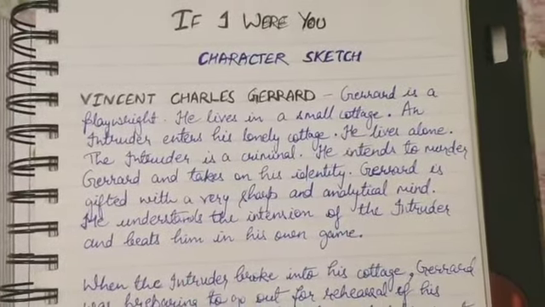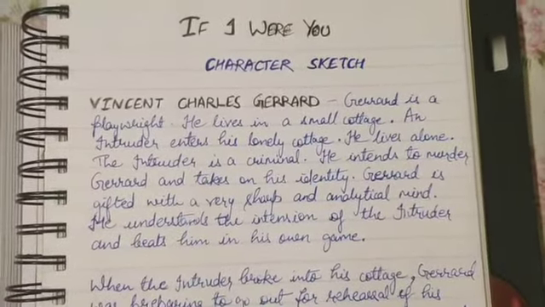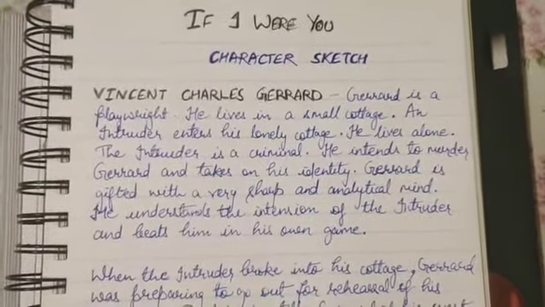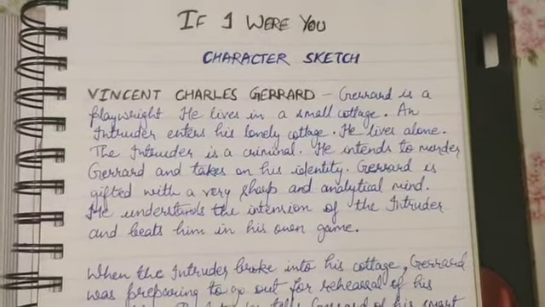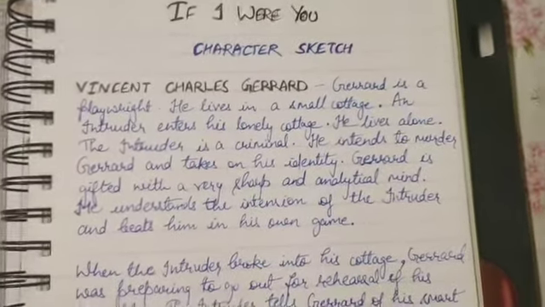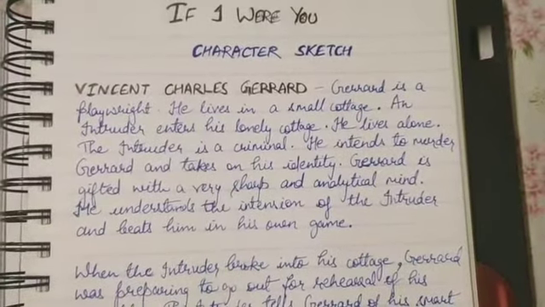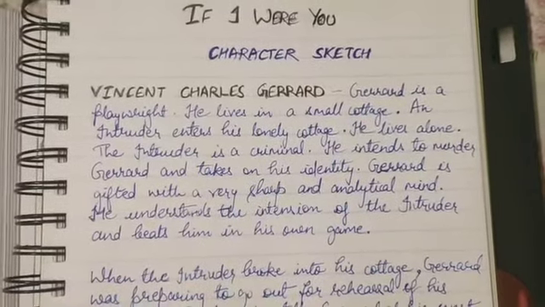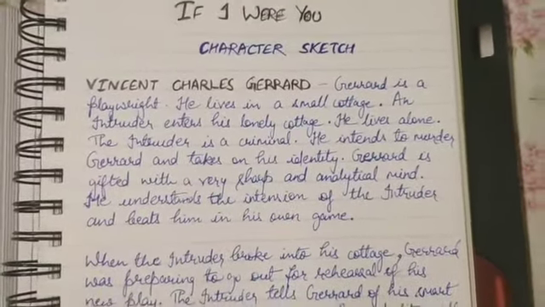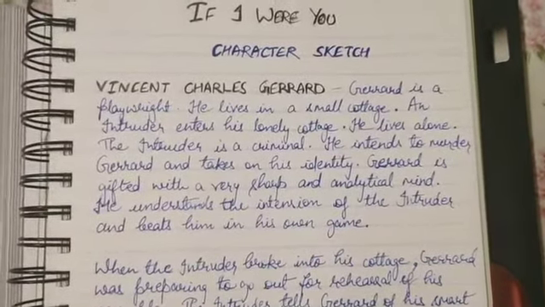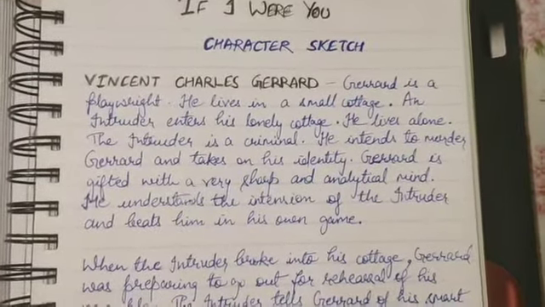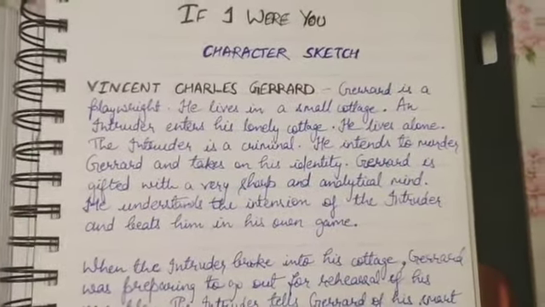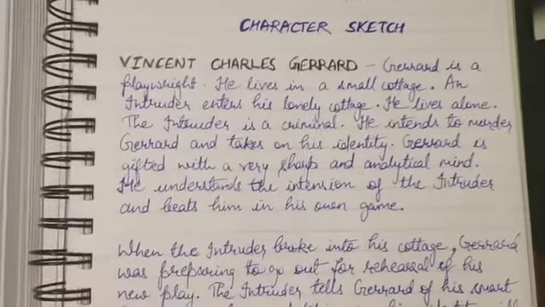So, an intruder is a person who enters somewhere or the house of someone without any permission. As this intruder saw a lonely cottage, he entered into that. Gerard lives alone in this lonely cottage. The intruder is a criminal, and you can understand that a person who enters the house of someone without any permission can be a criminal also. So here the same thing is happening, he has a criminal record also.